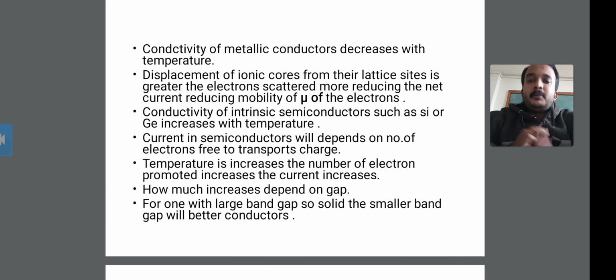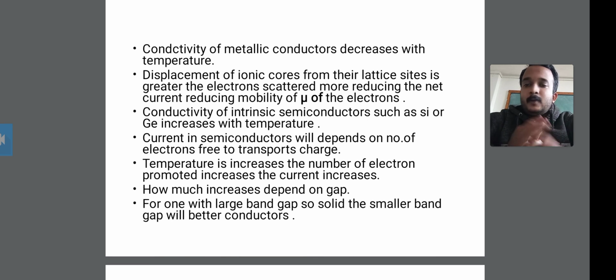As the temperature increases, the number of electrons promoted increases, and therefore the current also increases in the semiconductors silicon and germanium.